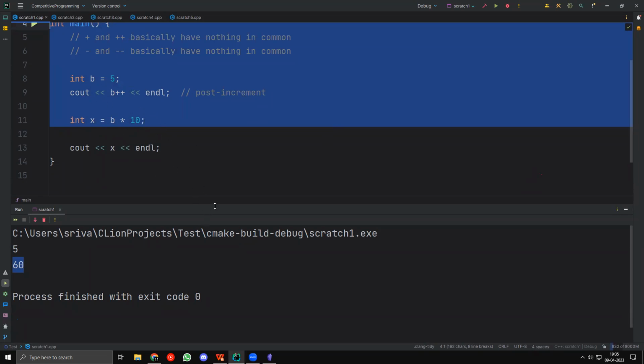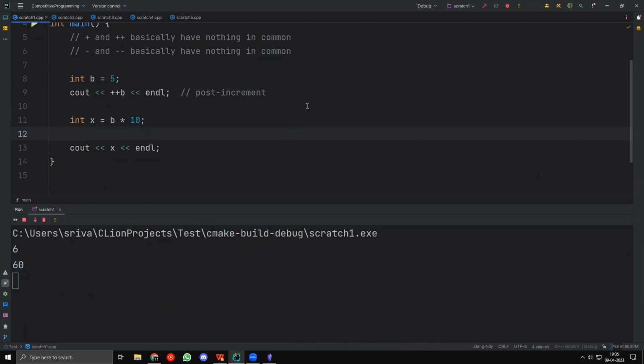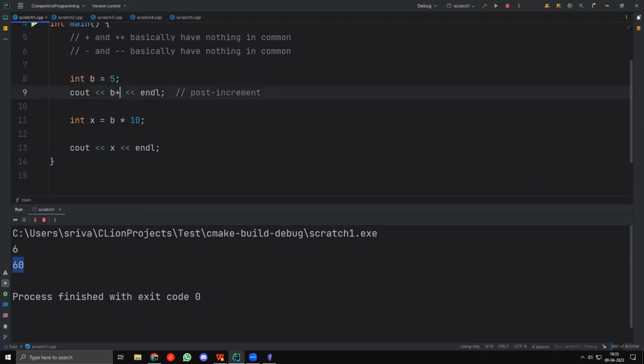So the increment happens after the output. Change it to ++b. When I change it to ++b, the only thing that will change is that here the 5 will become a 6. Where does the usage of pre and post increment differ? I'll show you an example. You can see that 6 and 60 are outputted, not 5 and 60. When I take b++, it was 5 and 60.